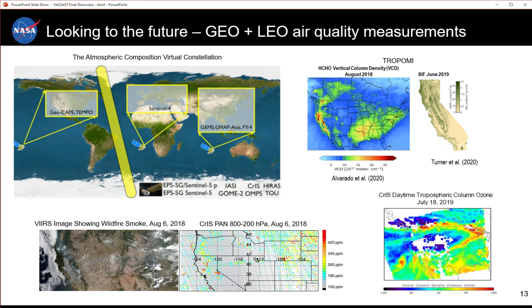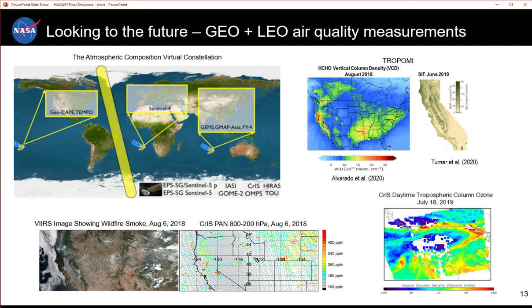I wanted to close out by talking about what I am excited about in the future. This figure shows what's called the Atmospheric Composition Virtual Constellation, where we have geostationary instruments over Asia, the US, and Europe, and LEO instruments with new and exciting capabilities providing global measurements to tie them together. For example, this is formaldehyde from TROPOMI with 7 by 7 kilometer resolution and low noise that greatly reduces the need for averaging. Along with solar-induced fluorescence from TROPOMI, it should provide new insights into the emission and oxidation of